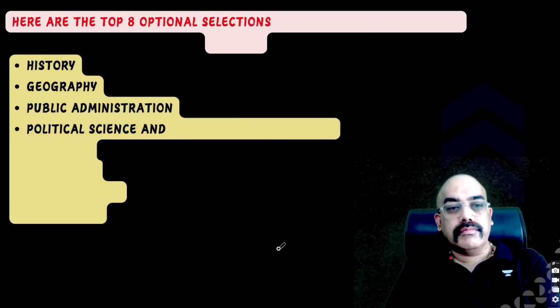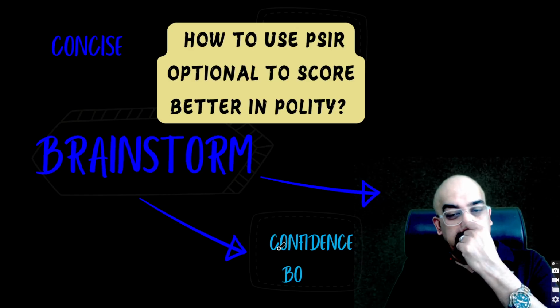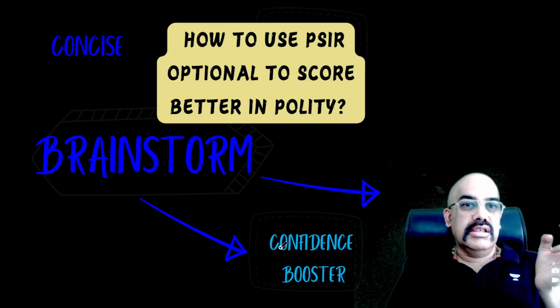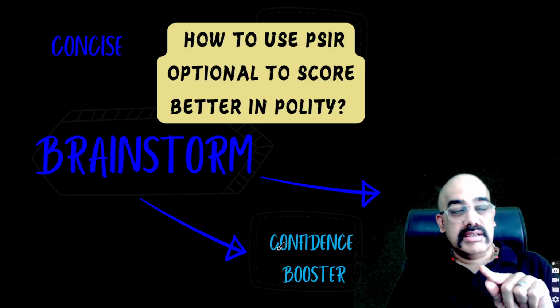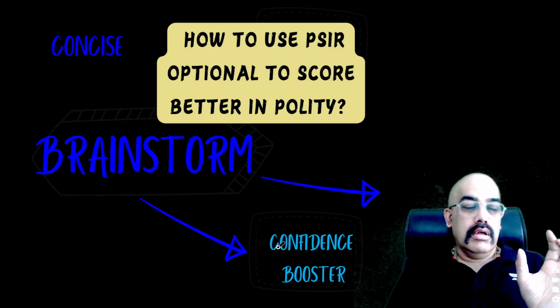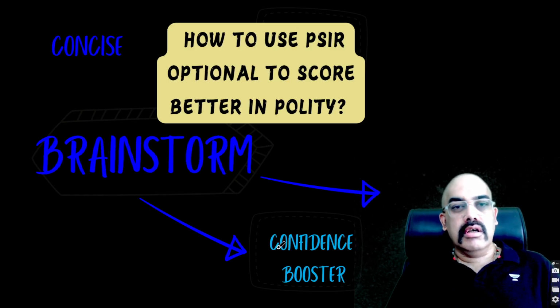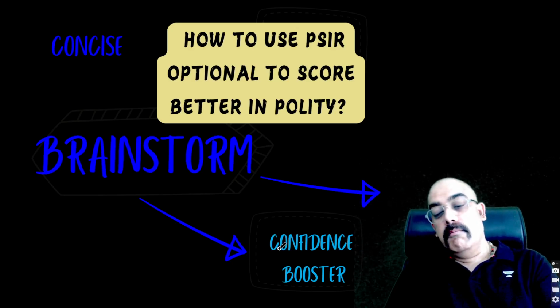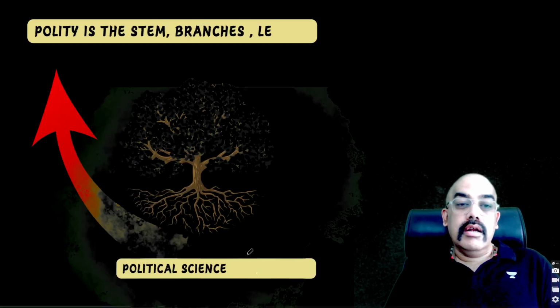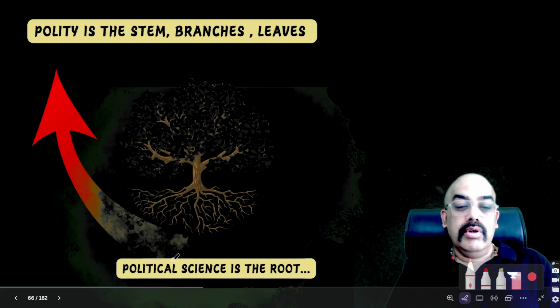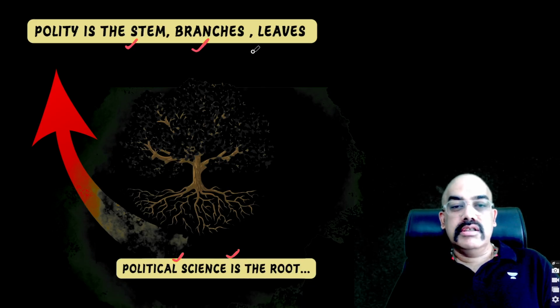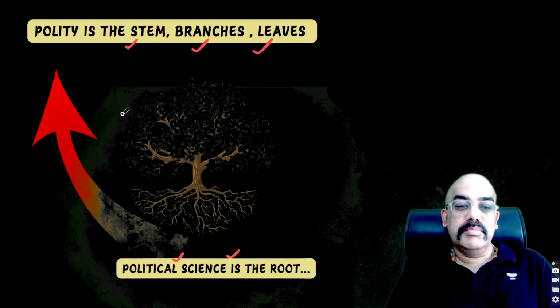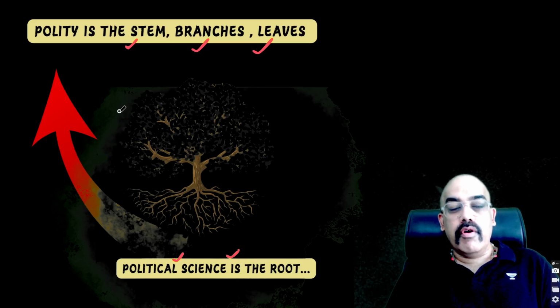So this is how to use this. Brainstorm. आपको बहुत सारी चीज़ें इसका भी फ़ायदा हो जाएगा. If you do PSIR optional, and I'm not telling you the other side of the story, I'm not saying कि पॉलिटी को extended version करोगे तो political science better हो जाएगा. No. But if you study PSIR, then your polity will become better. Actually, political science is the root, the stem of which are polity branches and leaves of the subject. So if you understand, for example, equality is the absence of privileges. This is actually something which is stemming from political science.